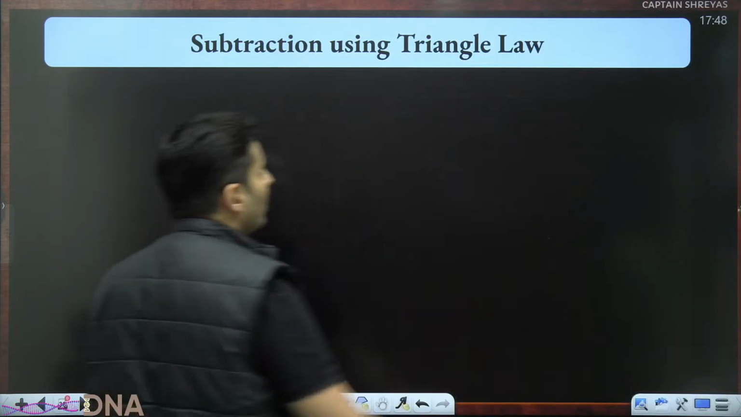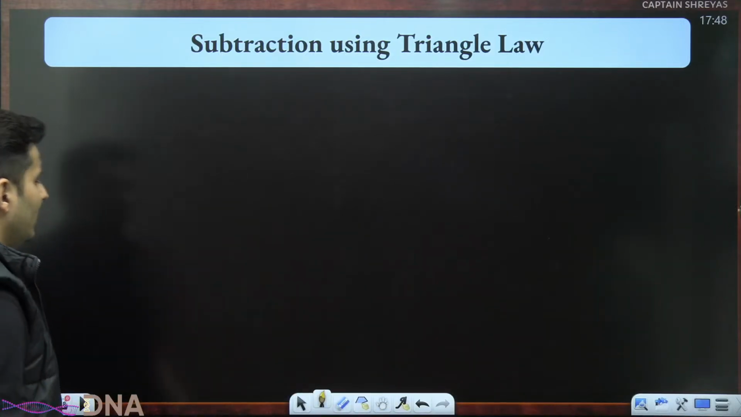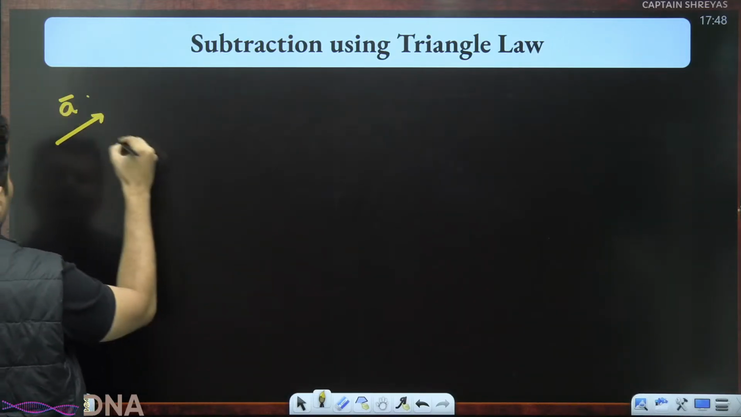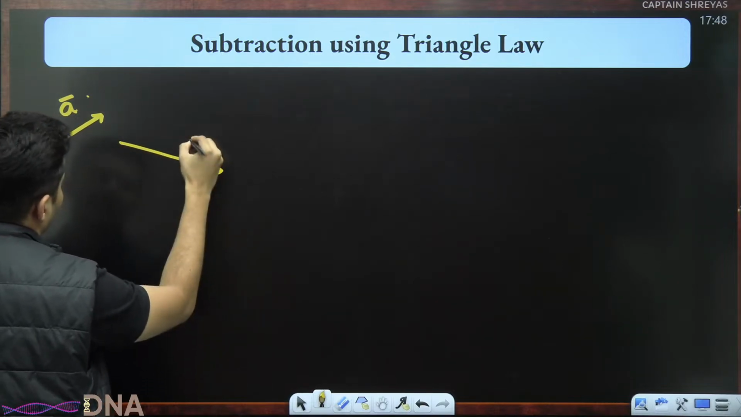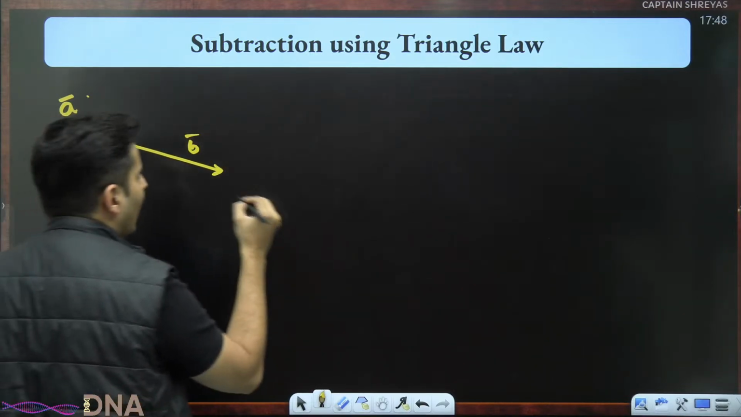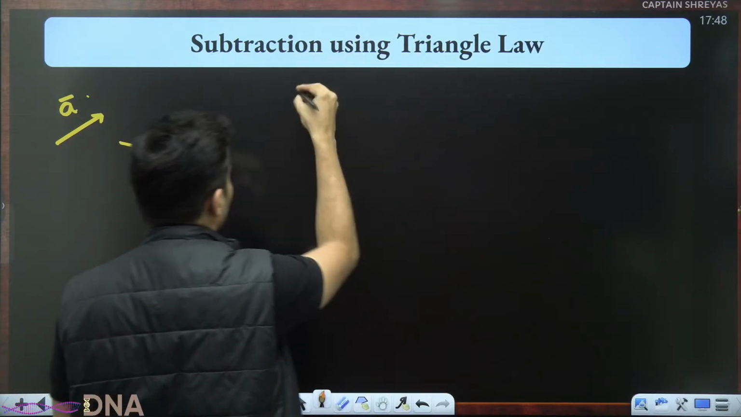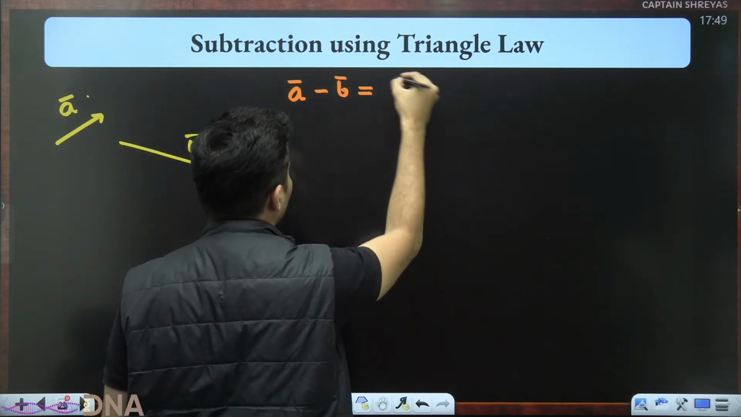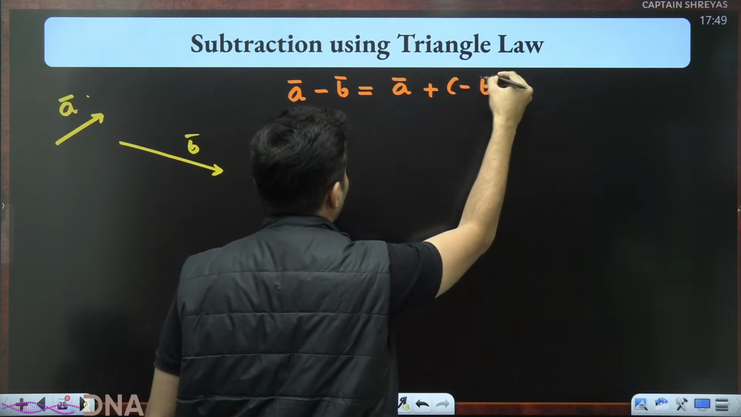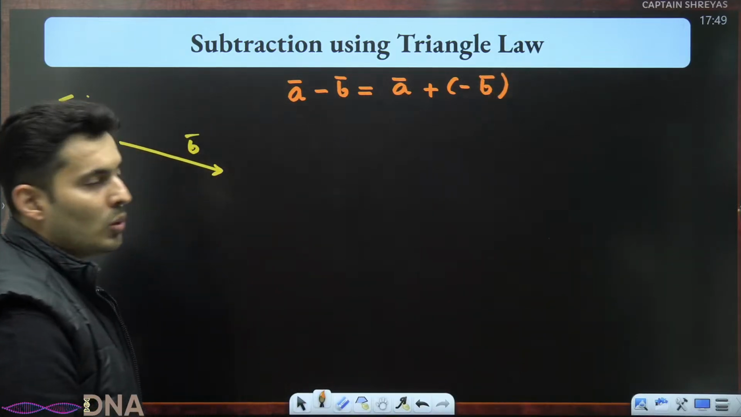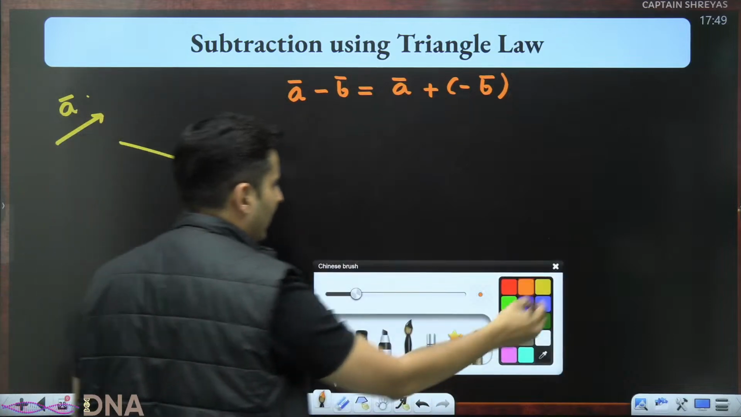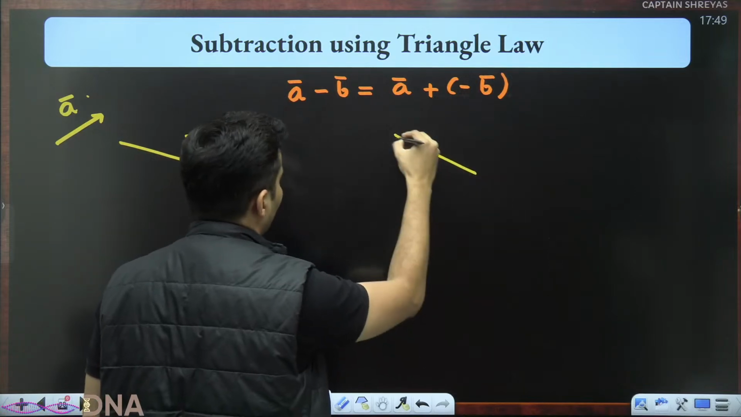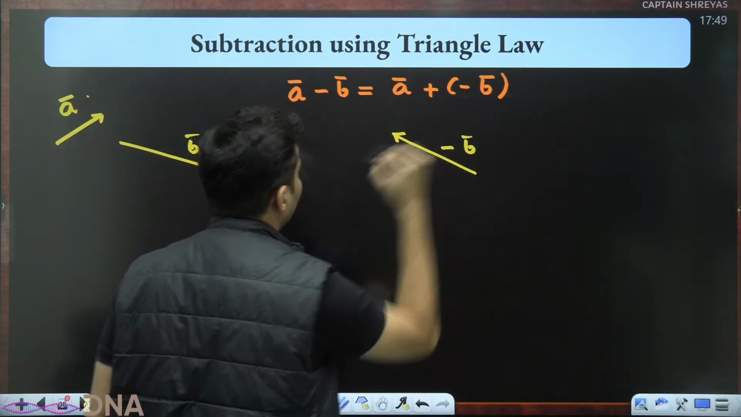So over here, if I want to do subtraction using triangle law, here is what I will do. I have been given this vector A and I have been told, listen, this is vector B. I want to do A bar minus B bar first. So A bar minus B bar means A bar plus the negative of B bar. What is negative of B bar? Negative of B bar is basically the opposite. Take B bar and put it like this. This is negative B bar.